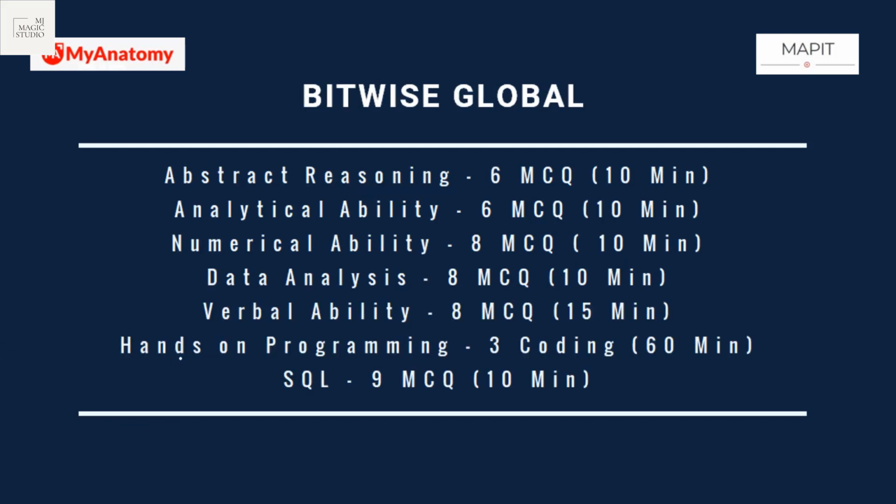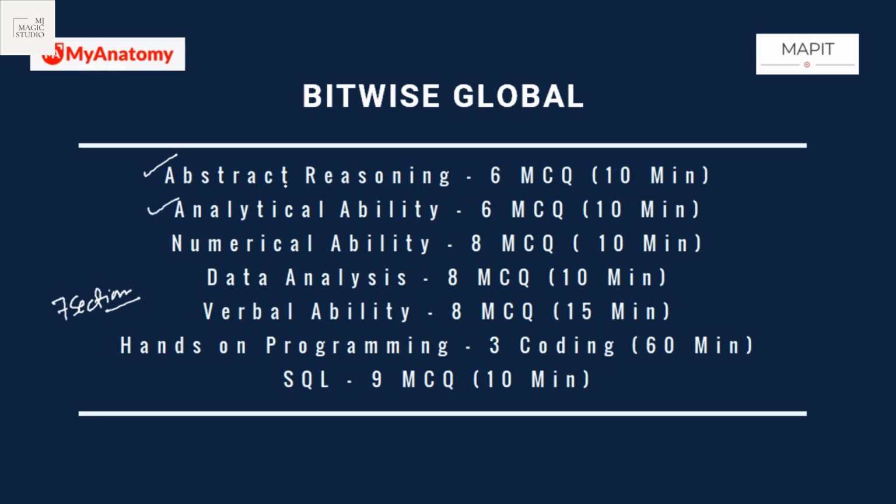Let's take one more participating company, Bitwise Global. Here we need to move really fast. It's a fast and furious type of examination. The total examination is 2 hours 5 minutes. There are 7 sections, which include abstract reasoning, where 6 questions need to be done in 10 minutes. Then you can switch to the next section.